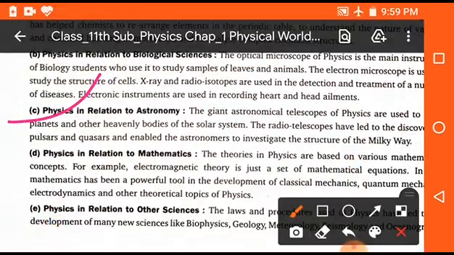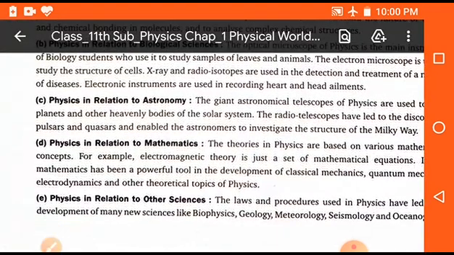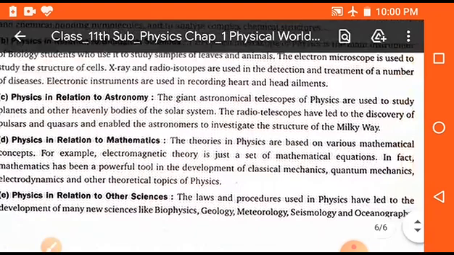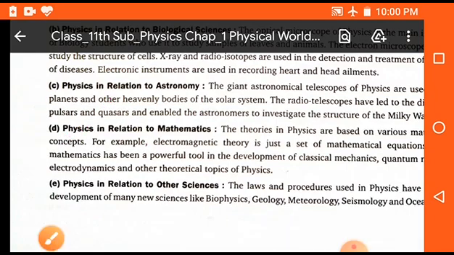Clear? Now physics in relation to astronomy. The giant astronomical telescopes of physics are used to find the shape of planets and other heavenly bodies of the solar system. So this is the example of physics in relation to astronomy. Physics in relation to mathematics. The theories in physics are based on various mathematical concepts. For example, electromagnetic theory is just a set of mathematical equations. Clear? So we can say that physics is also related to mathematics. Clear?